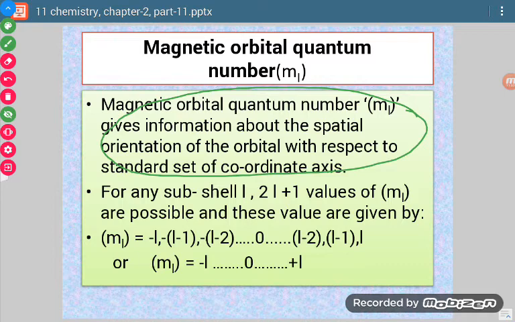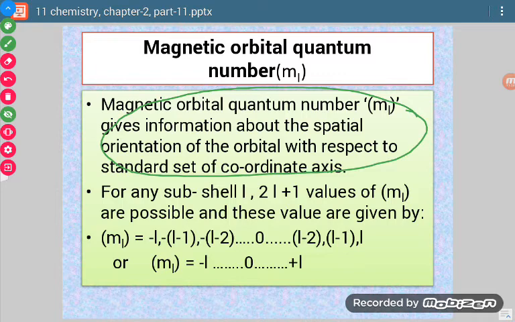What is the meaning of this? It means how many possible shapes there are for a sublevel under the influence of a magnetic field. As many values of ML are possible, that many will be the number of orientations, or the number of shapes possible.